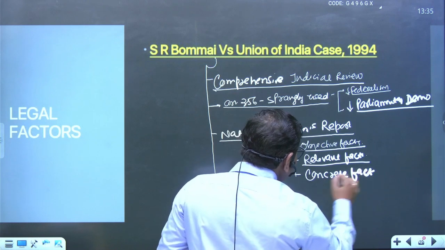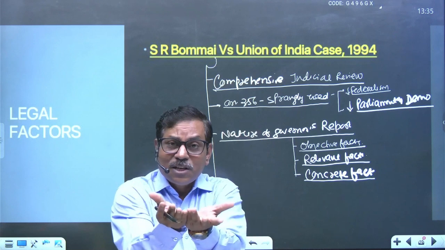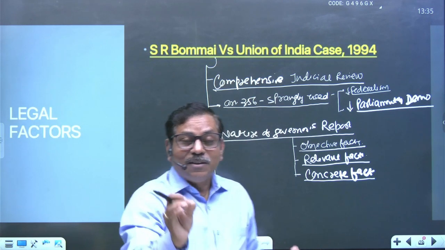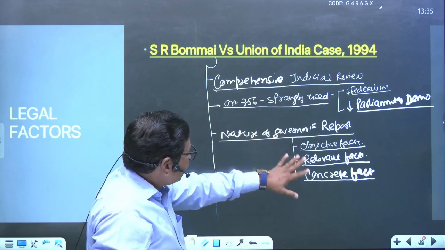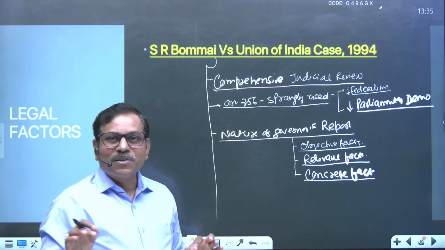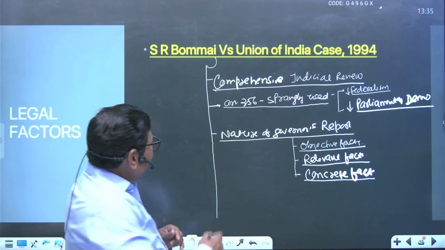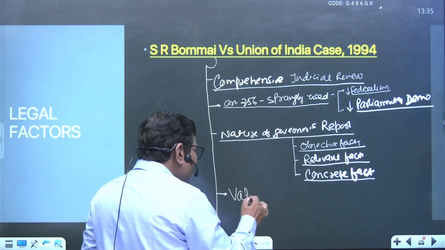Concrete fact means it should not be based upon selectivism. It should be based upon comprehensibility. Comprehensibility of information should be there in order to analyze the situation. So this is the nature of the governor's report mentioned under the SR Bommai versus Union of India case, 1994, right?